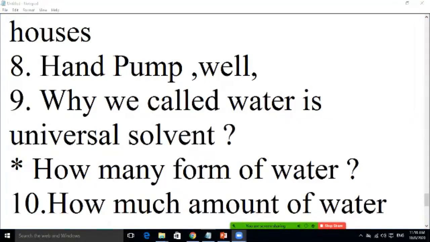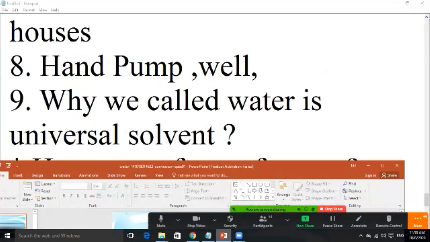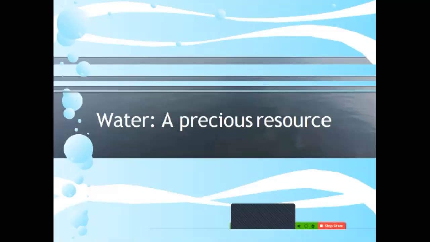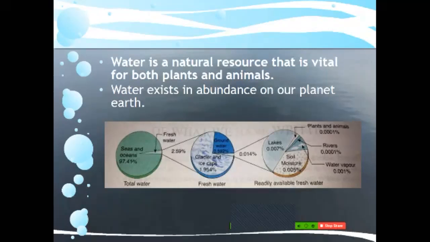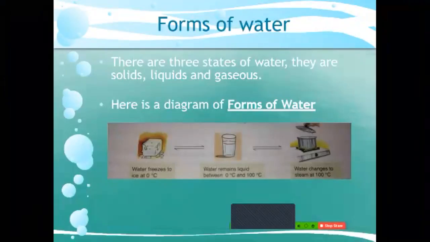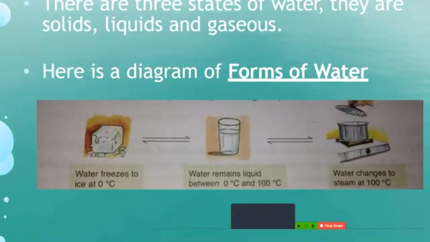This is one very important thing, students. We are discussing the precious resource, that is water. Water is a natural resource that is vital for both plants and animals. You have seen that in the sea and in fresh waters, a different amount of water is there. I am talking about the forms of water. When water freezes, it becomes solid.